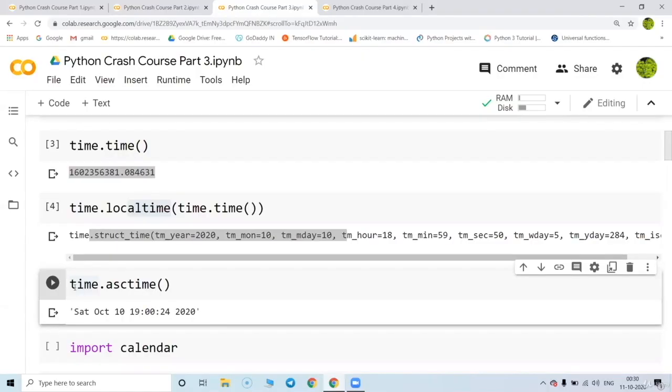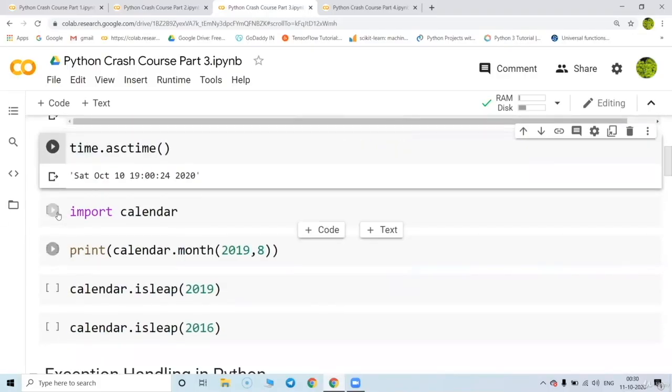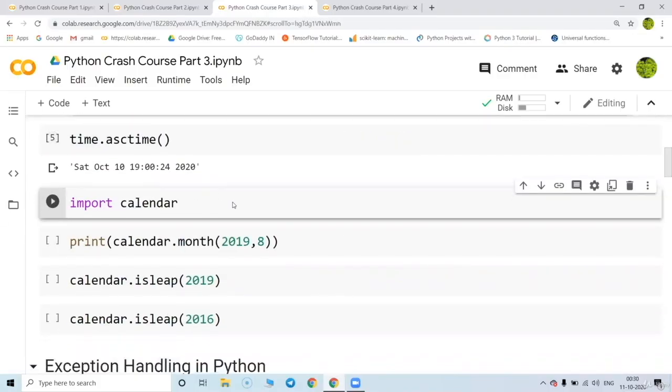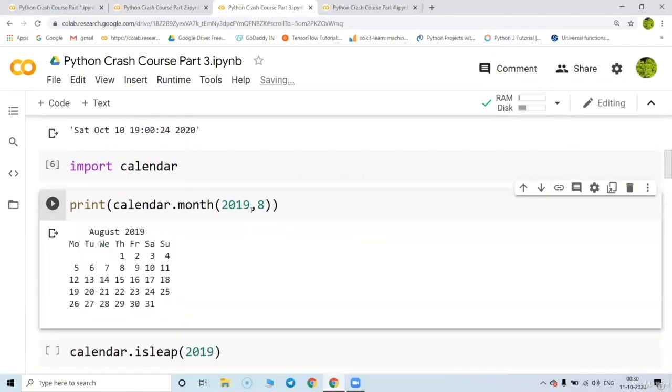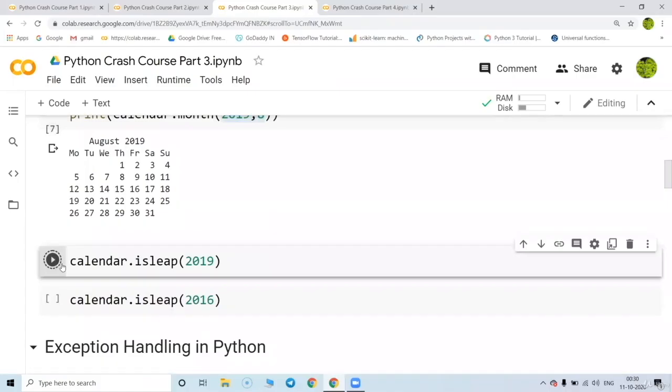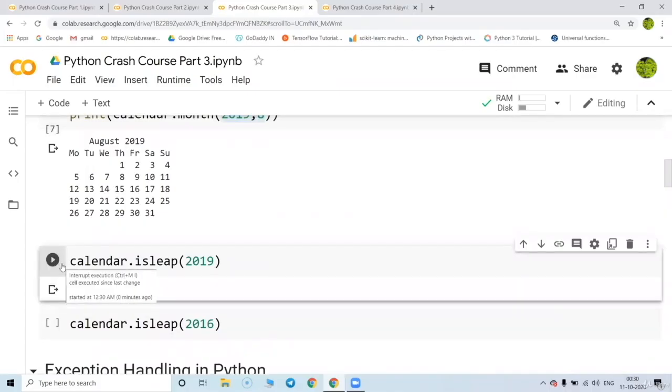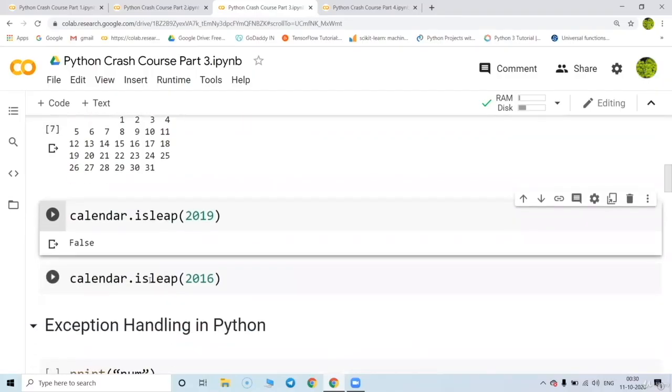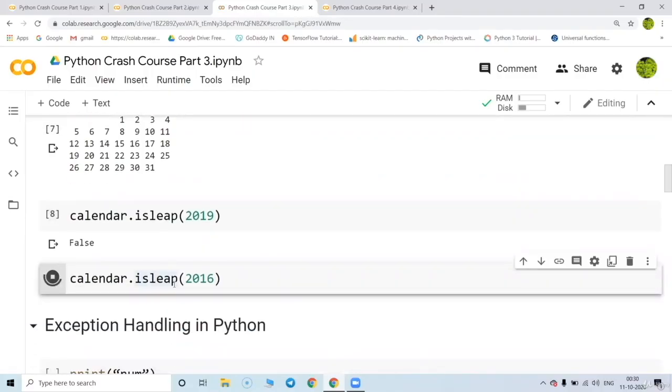Great. So now I'm going to import the calendar, and I'm going to check out the calendar for August month 2019. I can even check whether 2019 was a leap year or not. If it is not a leap year, it is going to say false. Similarly for 2016, yes, it is a leap year, so it says true.